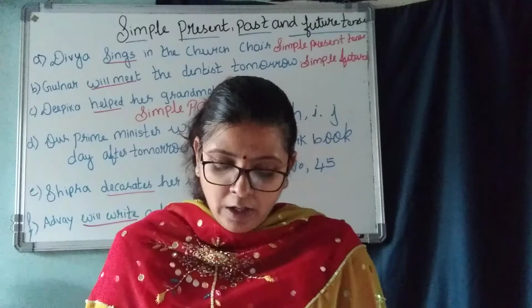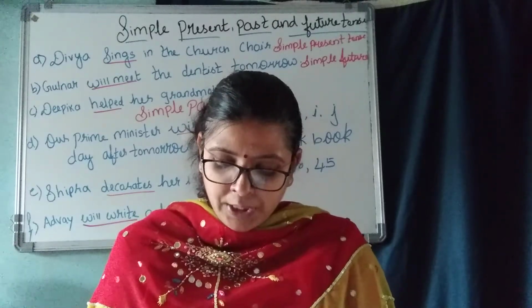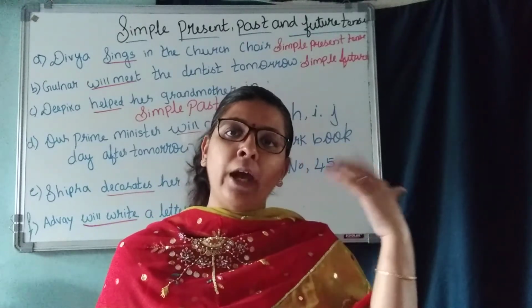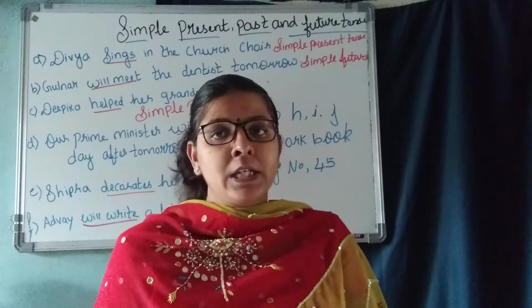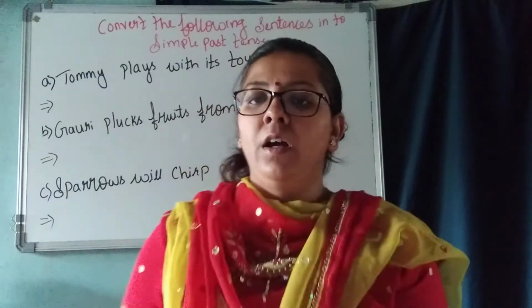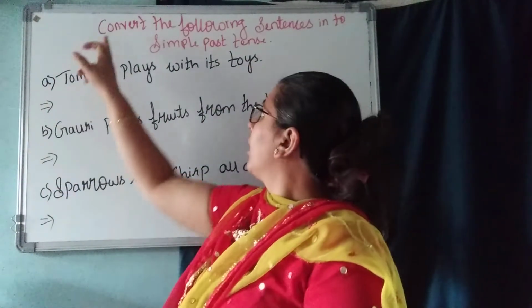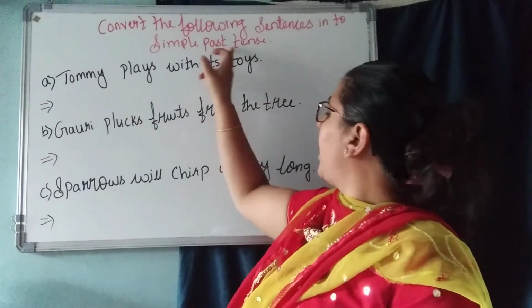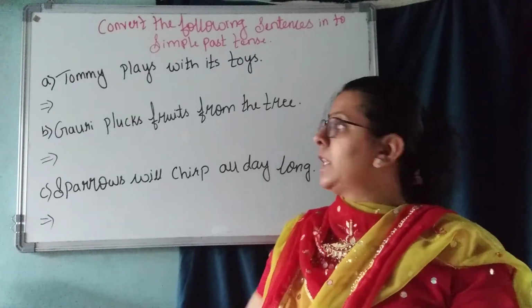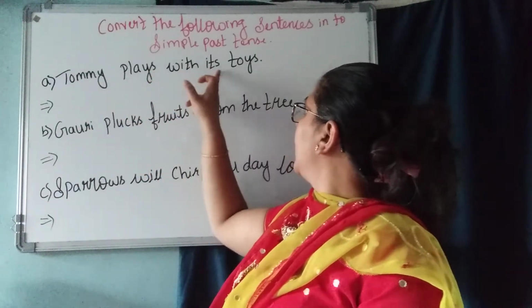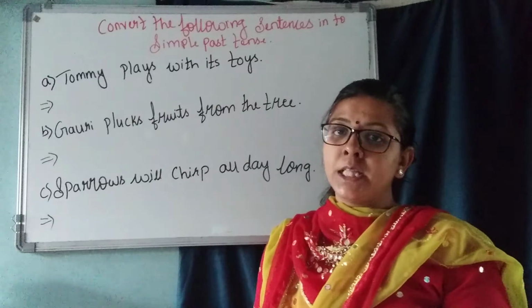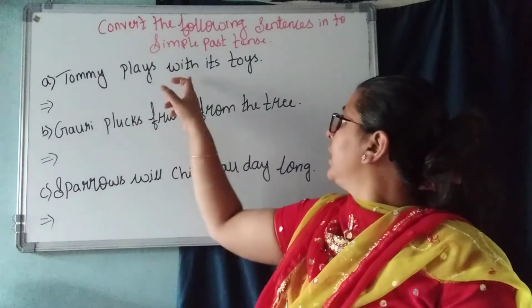Question number 2 there. Convert the following sentences into simple past tense. They have given you the sentence in the present tense. We have to convert the sentence into past tense. So, let us see, children. The sentence may be in the present tense or it may be the future tense also. Let us see here. Tommy plays with its toy. Plays is a verb here. So, this is the simple present tense. Understood?